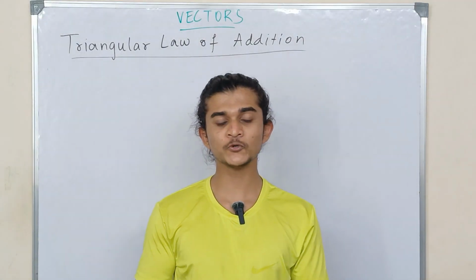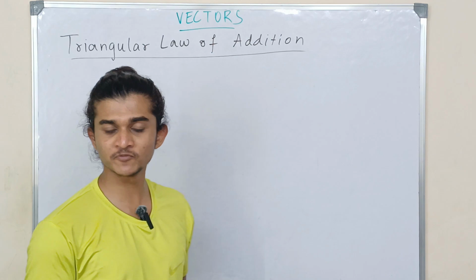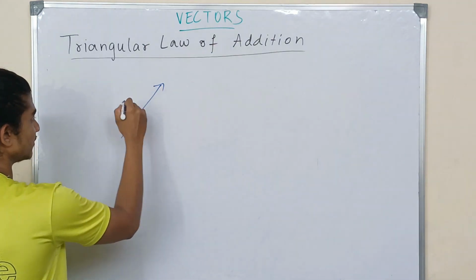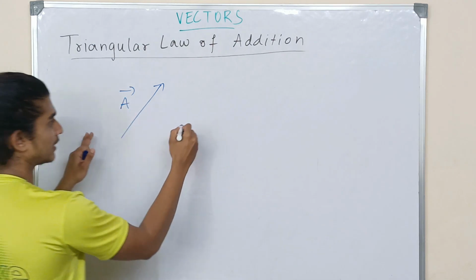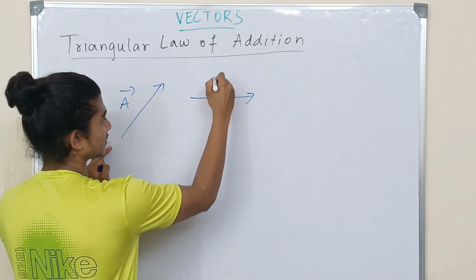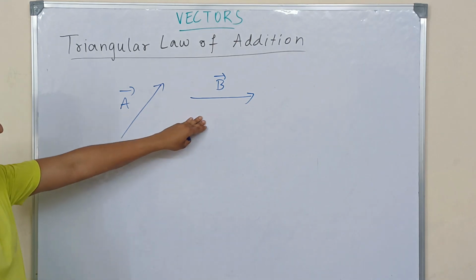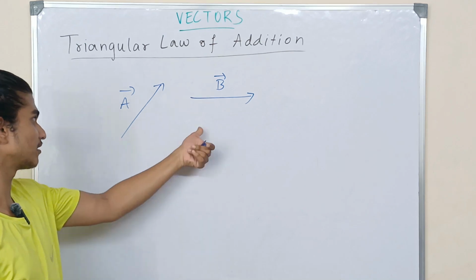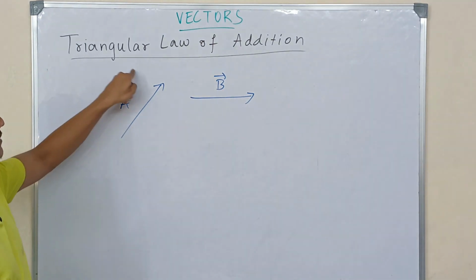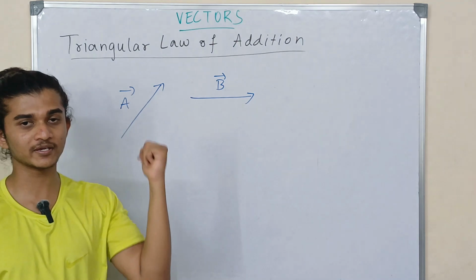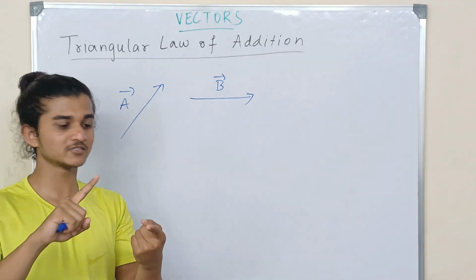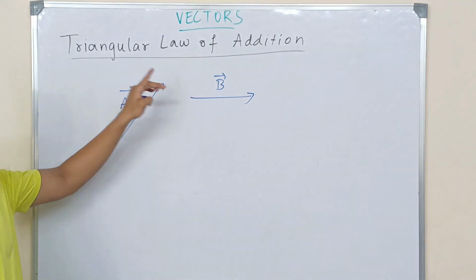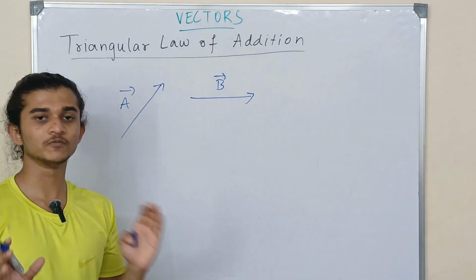Okay, now let us see how we can add two vectors. As I told you before, you can represent vectors in the form of arrows. Suppose I have this arrow, the first one, which I call vector A, and now suppose I have one more arrow which I call vector B. Suppose we want to add these two vectors. There is a special method to add these two vectors, which we call the triangular law of vector addition, which I told you about in the beginning. I told you a vector is a physical quantity which has both magnitude and direction, plus it obeys the triangular law of vector addition. Okay, now let us see how you can add two vectors.